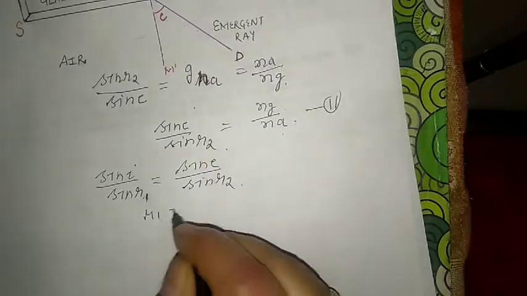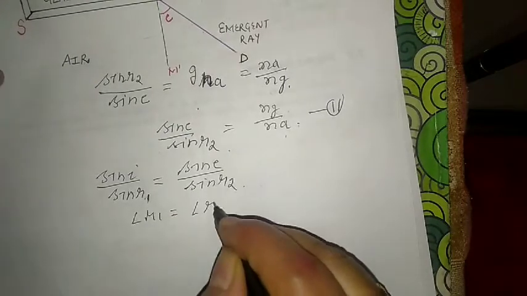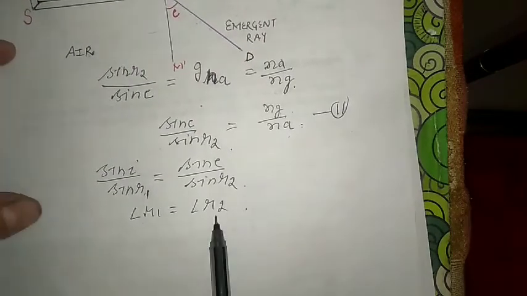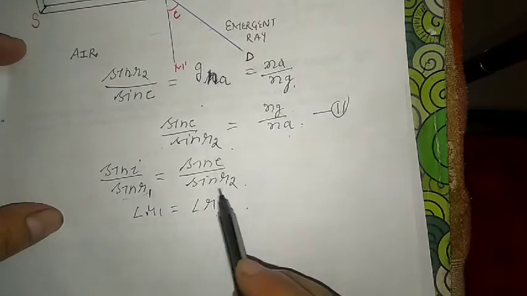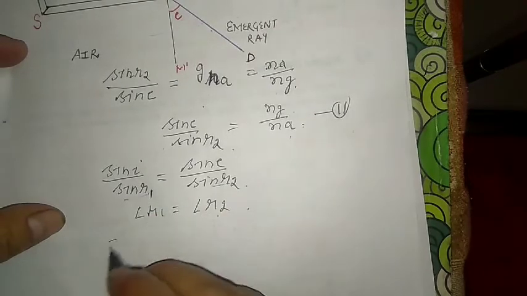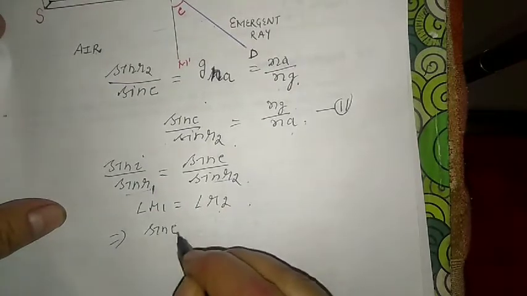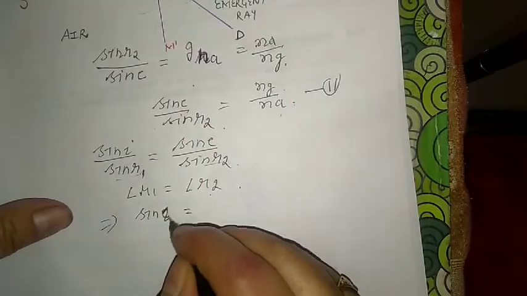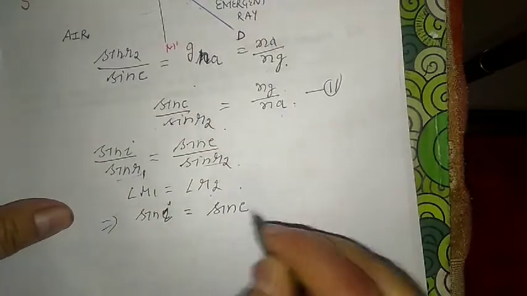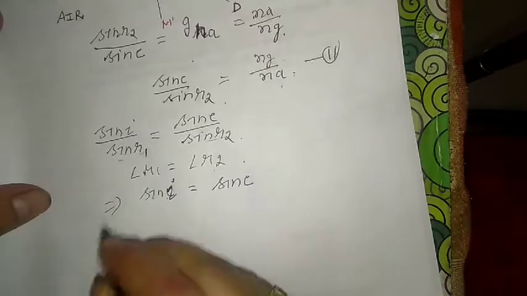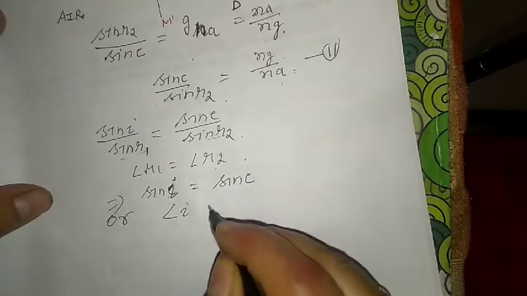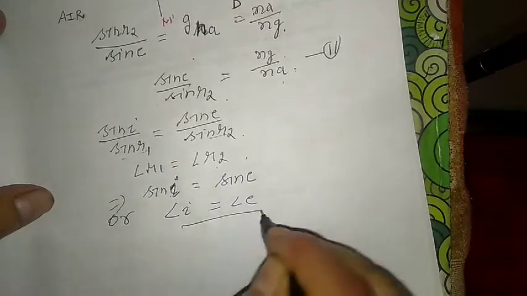So angle R1 is equal to angle R2. If angle R1 is equal to angle R2, then sin R1 and sin R2 will be equal. So we have sin I is equal to sin E, or we can say I is equal to E.